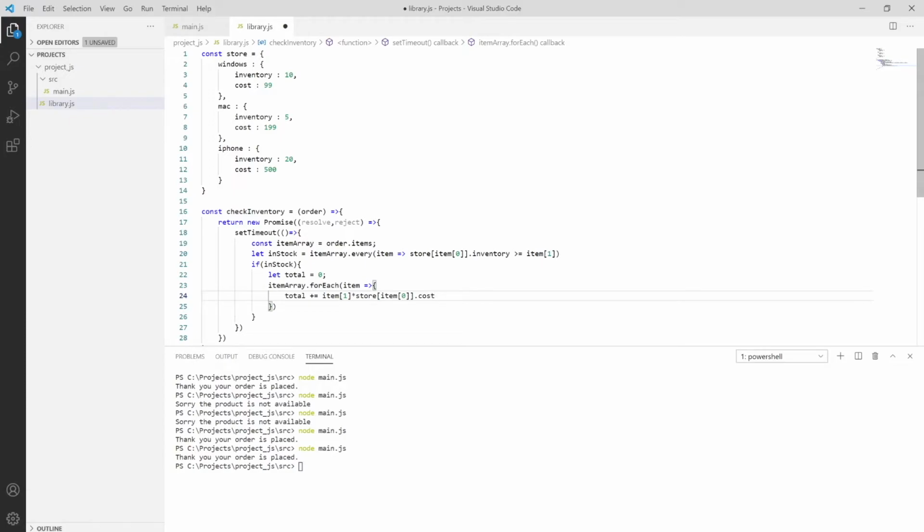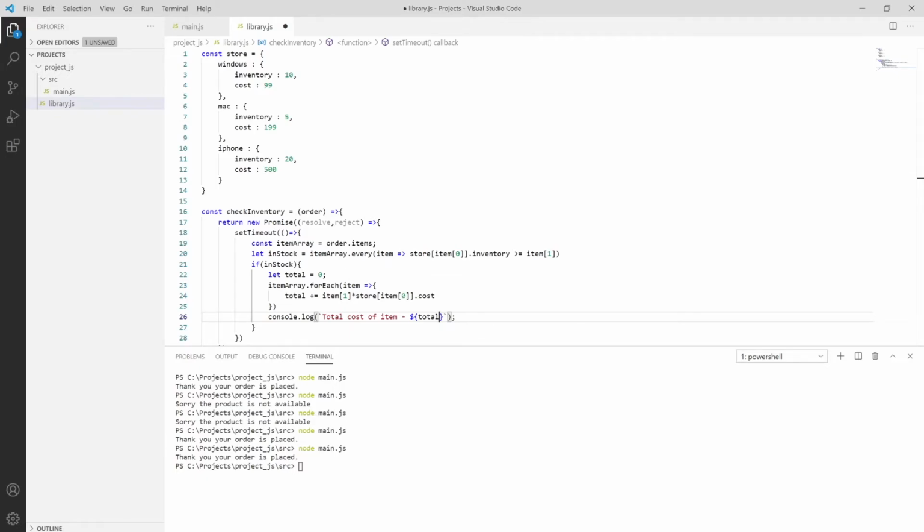That's how it works, and then it will put it in the console. So console dot log over here, using interpolation. I'm putting total cost of item, using interpolation, which is total.